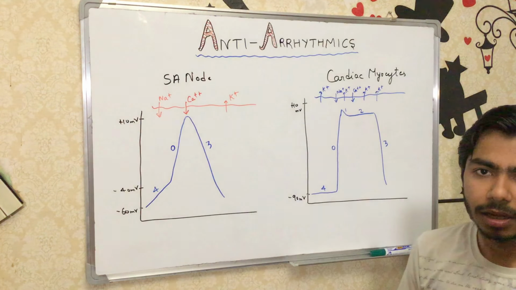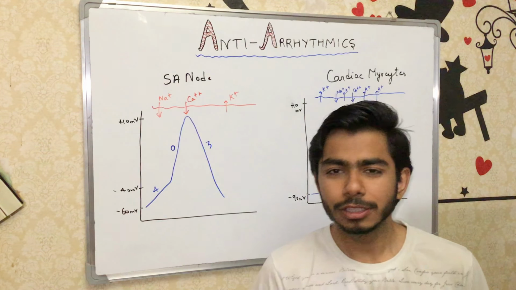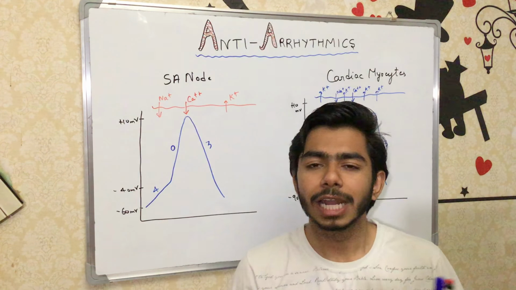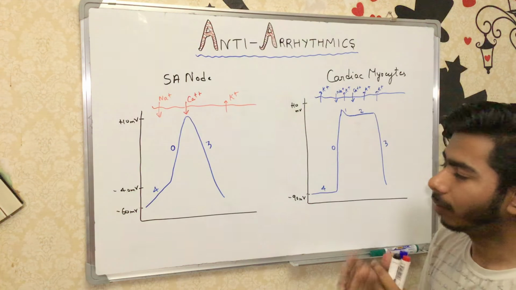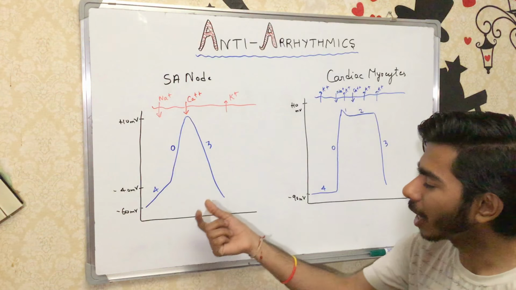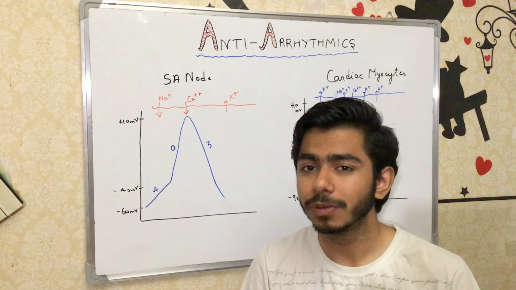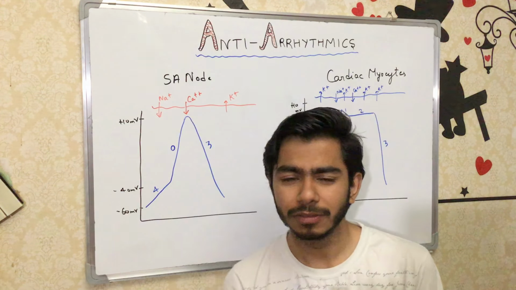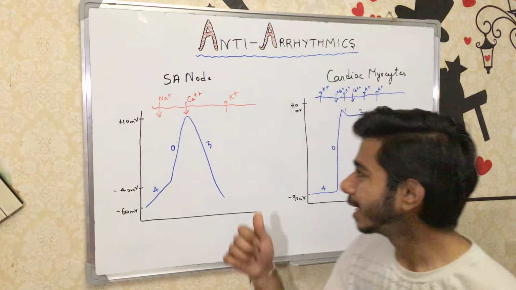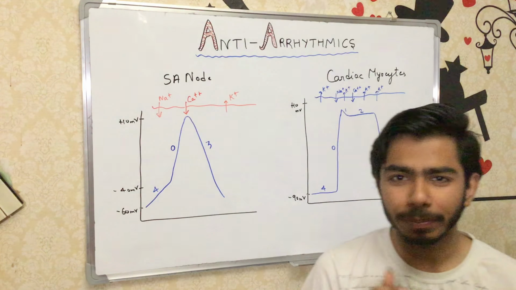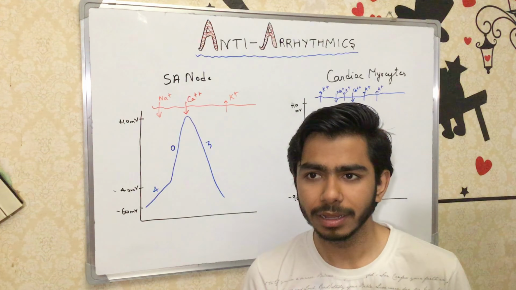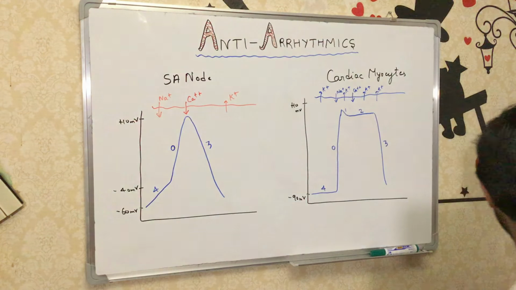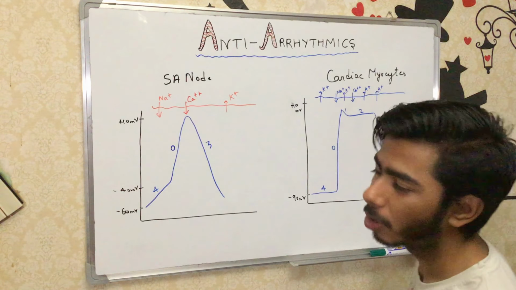Now after this, let's move on to the real story of the antiarrhythmic drugs, which we deal with, what classes we have, and what particular class works on which kind of phase, which is very important. So now we have the concept about the graphs, and the phases of the SA node and the cardiac myocytes more importantly. Now we can discuss the antiarrhythmic drugs.